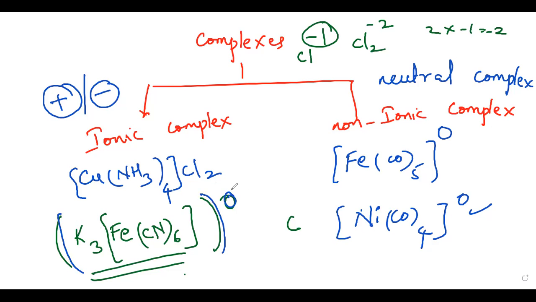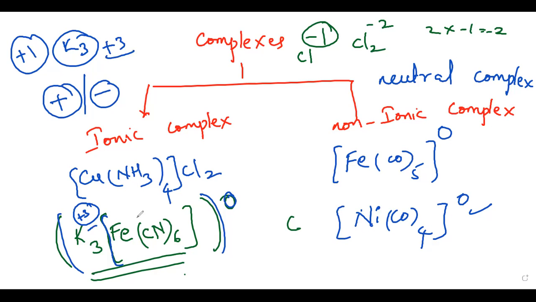Where are our coordinate covalent bonds here? Only inside the sphere. So inside the sphere we need to understand the oxidation state of the coordination sphere. Sorry, first group elements have a +1 oxidation state. Here there are 3 potassium atoms, so the oxidation will be +3. Since it is +3, this must be a -3, then only the total will be 0. That means this complex has a -3 oxidation state.